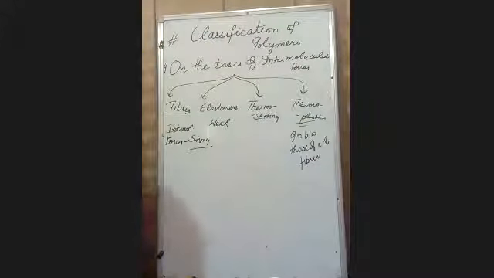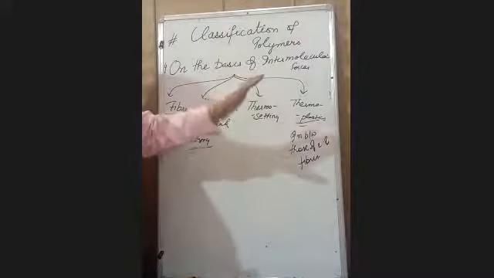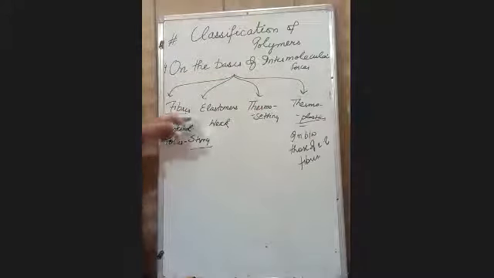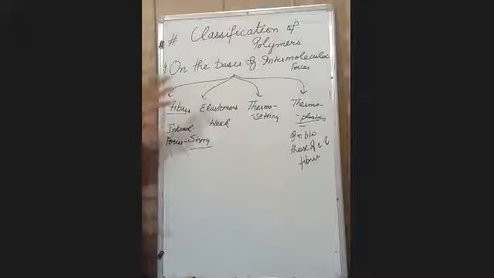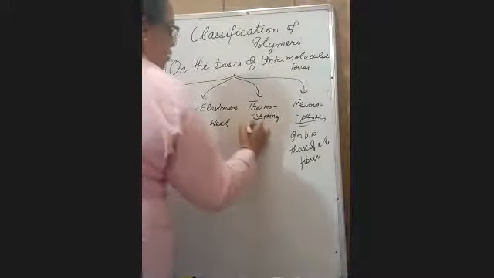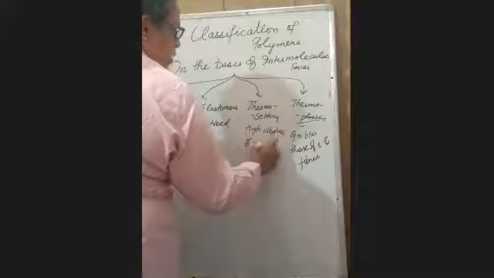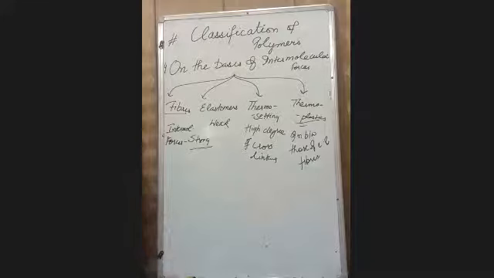Or thermosetting. It is a high degree of cross-linking. Setting, which settles after formation. It is strong. In fibers, strong. In elastomers, weak. In thermoplastics, in between elastomers and fibers. And thermosetting, 3-dimensional network or high degree of cross-linking. We have discussed the classification of polymers on the basis of intermolecular forces.